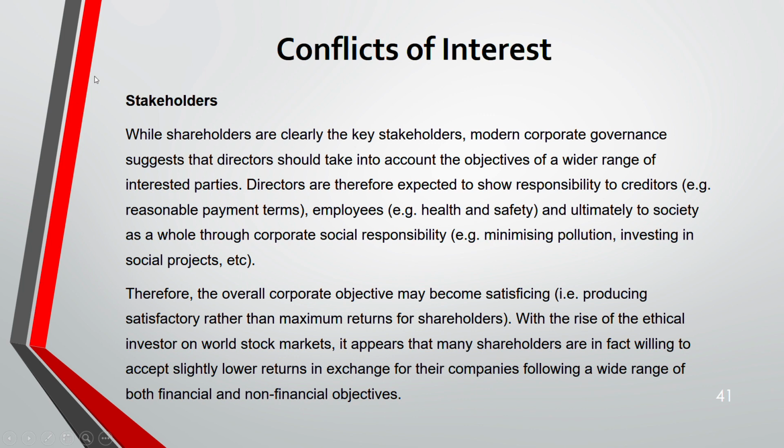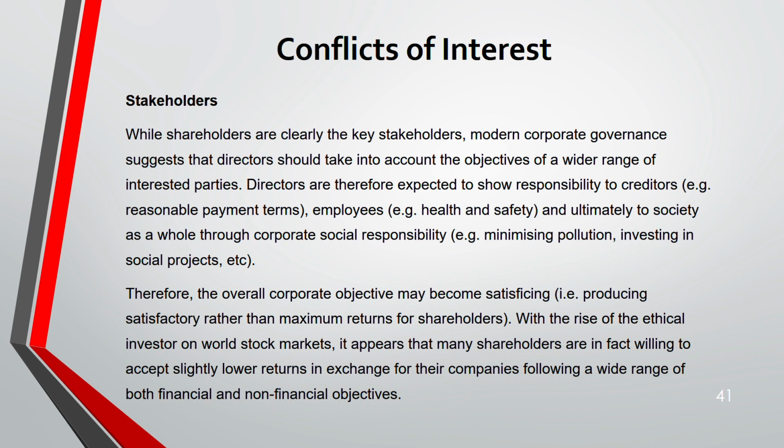Therefore, if you see the overall corporate objective, it cannot be maximizing profit any longer. It should be satisfying, because he has to meet the shareholders' needs and also the other people's needs. In that, you cannot maximize profit. Also, there is a rise of ethical investors now in the world stock market.